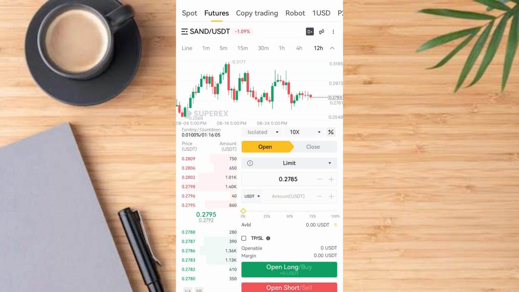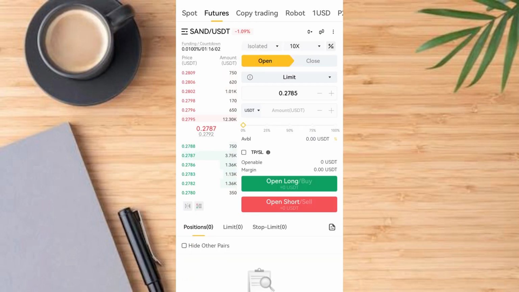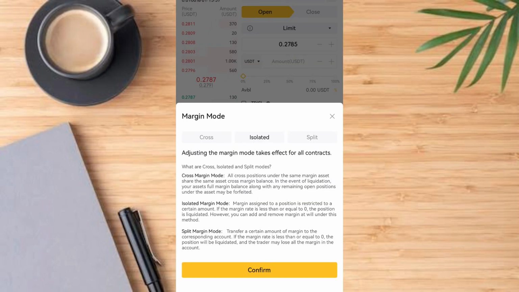Now that I've tapped on this, you've analyzed this. The next thing is that you need to select what is called isolate. Here, if you tap on that isolate, you have different options. You have the cross, isolate, and split, guys. And I always encourage users, mainly newbies, to trade using the isolated margin. This is very simple because if you have 10,000 or 2,000 USDT in your account, you've marked a certain amount to trade on this platform, and the market goes against your prediction, once the amount you selected has been liquidated, you'll be sent out of the market, and you have the remaining USDT, the remaining capital, safe in your account.